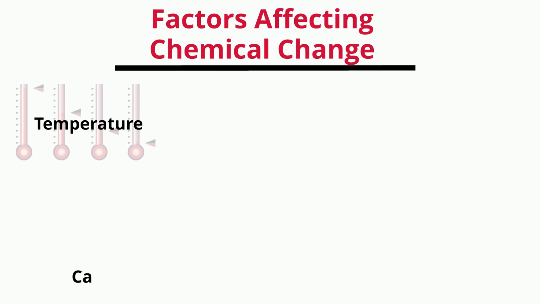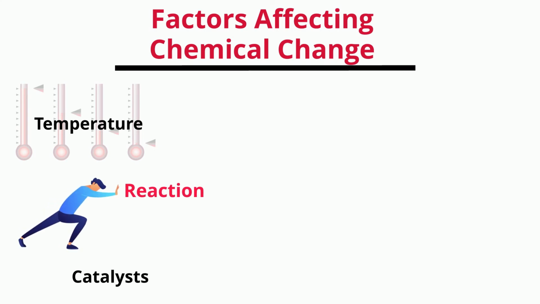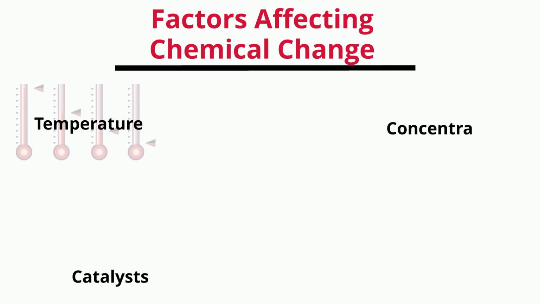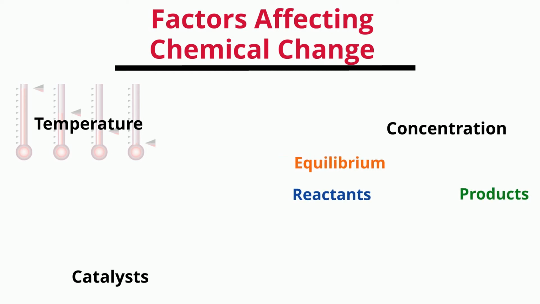Similarly, catalysts generally help push the reaction so that it progresses at a faster pace. When one changes the concentration of the reactants, the equilibrium of the reaction shifts to the side of the products, which simply means that the reaction is proceeding further.